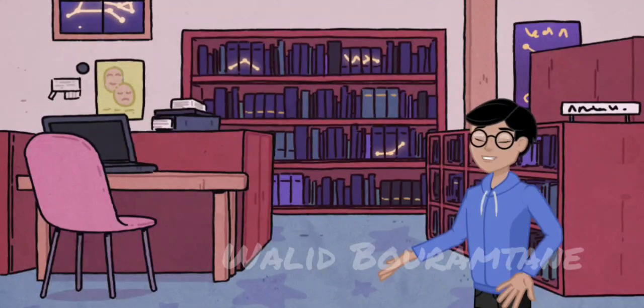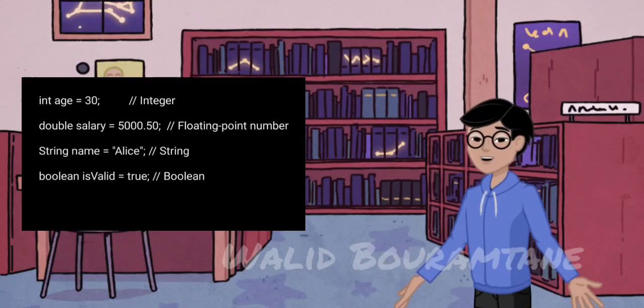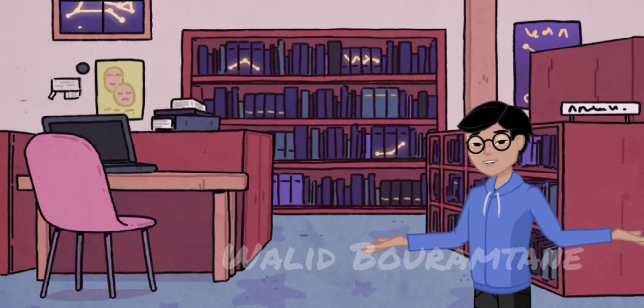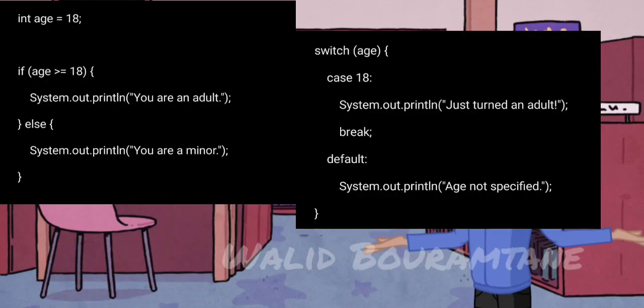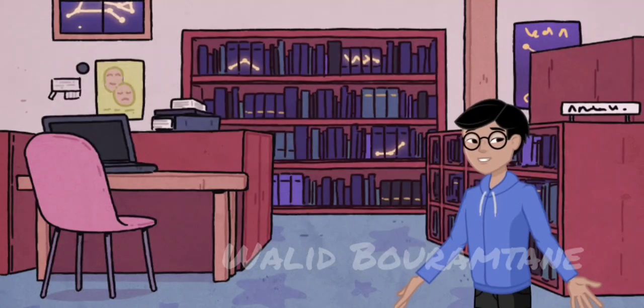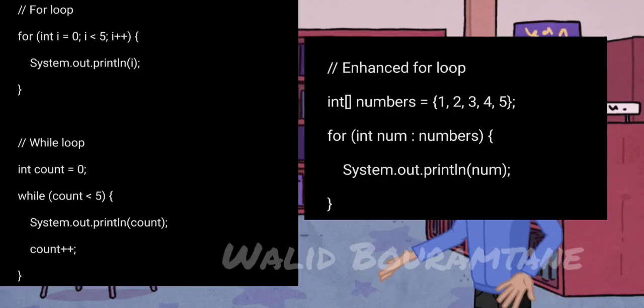Variables and data types. Java has strong type checking at compile time, requiring explicit declaration of variable types. Control structures. Java uses traditional control structures like if-else and switch case for decision making. Loops. Java supports for loops, while loops, and enhanced for loops for arrays.